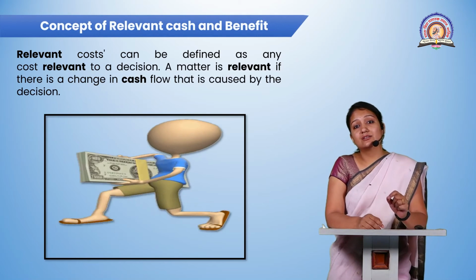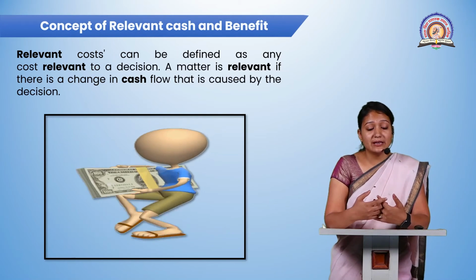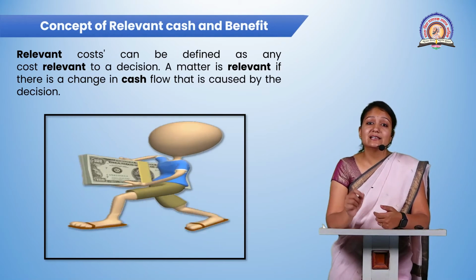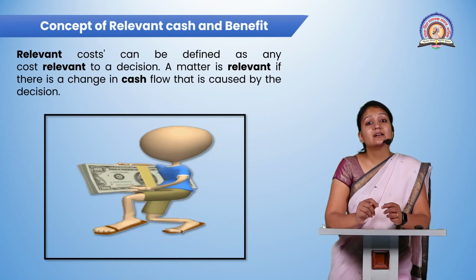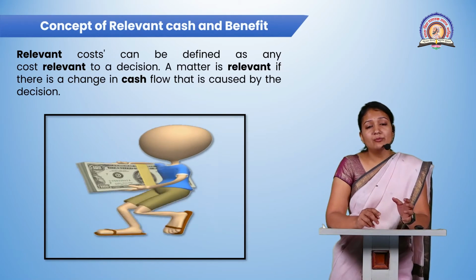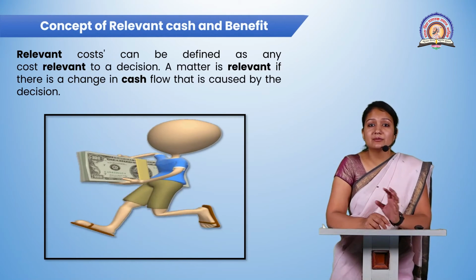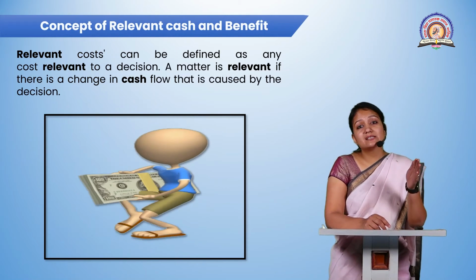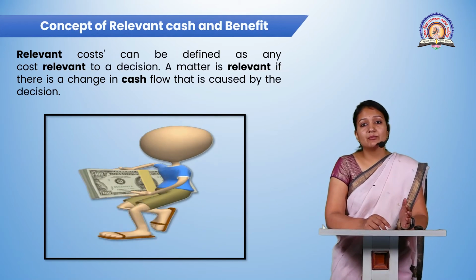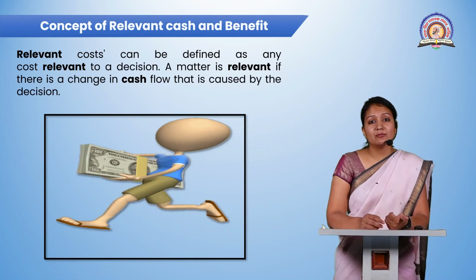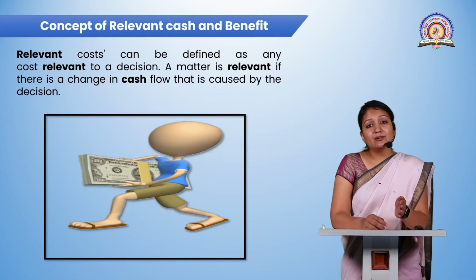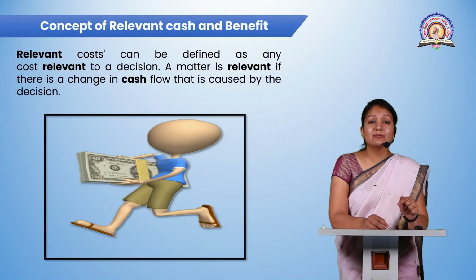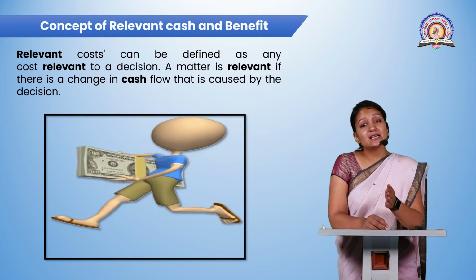So these are the certain causes which affect decision making, and here it has a relevance of cash and benefit, and that is the reason we are studying the concept of relevance of cash and benefit. Obviously, when an organization wants certain benefits or profits in a market, at that time they have to pay a certain cost. Take an example: if an organization wants to sell a product in the market, before selling it, a certain amount of cost is incurred by the company, and the company pays that cost.